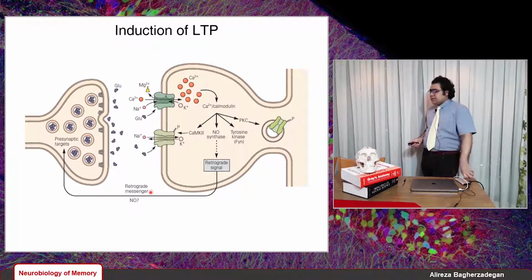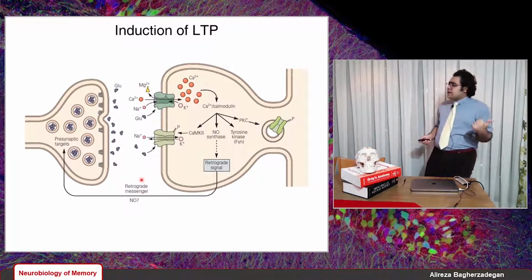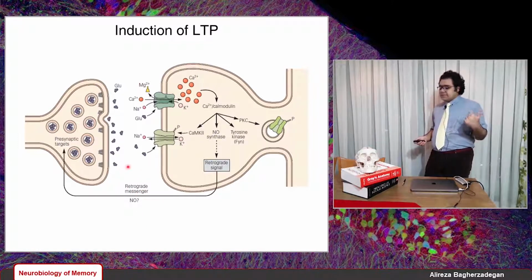Actually, I'm going to explain later in the second lecture that it basically gets out of the cell not as nitric oxide, but as peroxynitrite, as superoxide. But here it's nitric oxide.